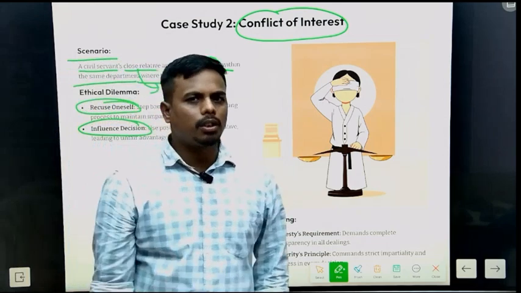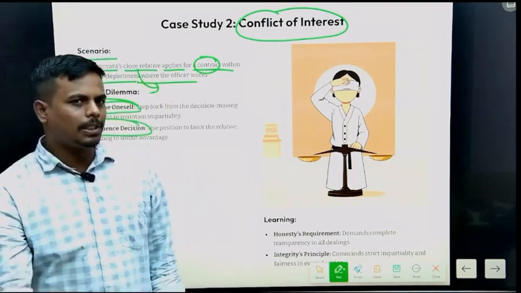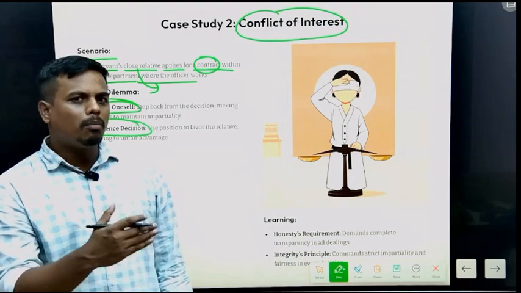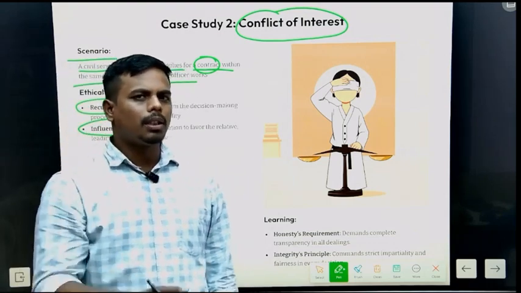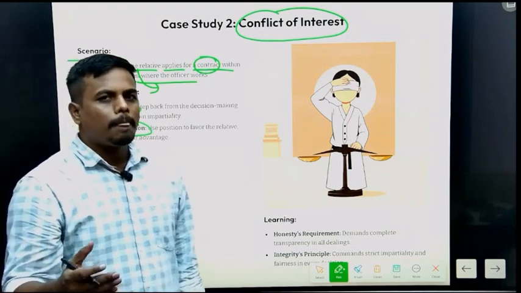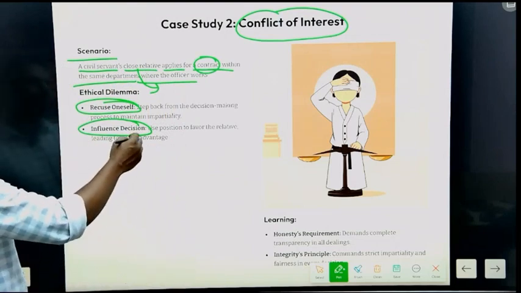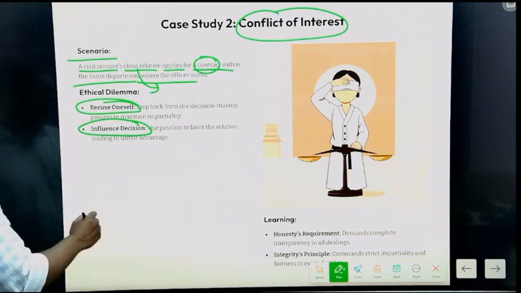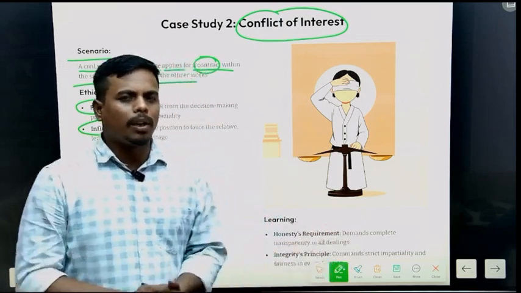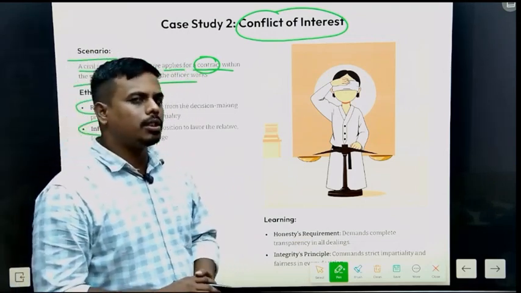Either he can reject the contract, or he can give the contract. If he rejects it, saying that his inner conscience tells him that if the relative is given the contract, he might do something wrong in the future thinking that his friend is there to help him. But if he accepts and gives the contract to his relative, then he will be called honest because all the guidelines have been followed, but he will not be a man of integrity because he did not hear his inner conscience.